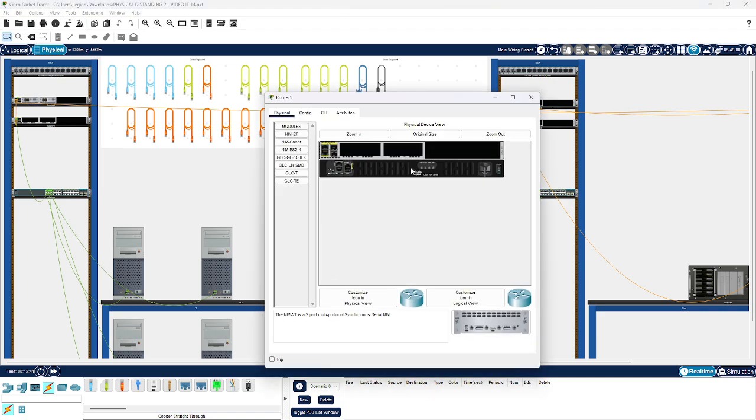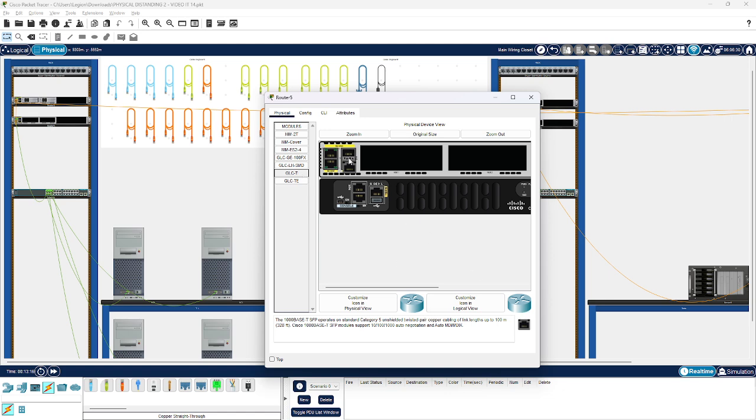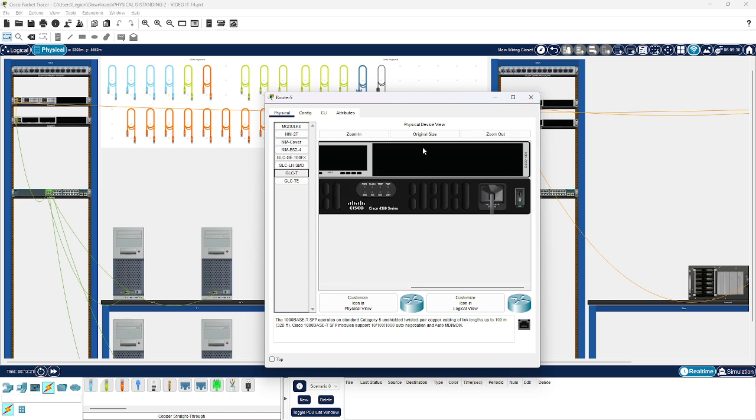So the next router, as you can see, has a port that we can't use. So this port cannot be used, then I should change it to become 3 ports, because this router only provides 2 Ethernet ports. Then I should add an additional port for this router. So I use the GLC-T, this one, and you just put it into the router and it will directly be changed, but don't forget to turn off the router first.